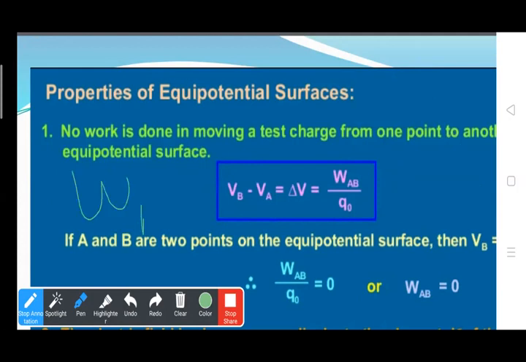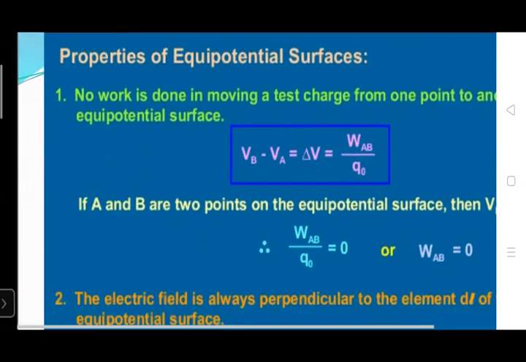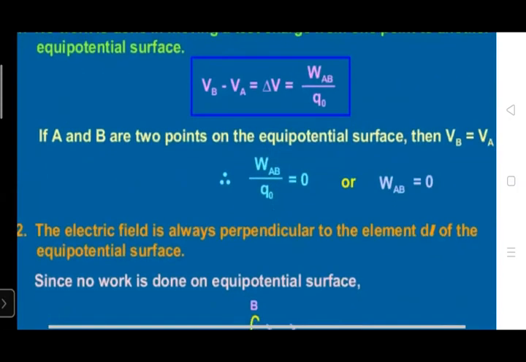Work done in bringing a charge from A to B will be equal to 0. So from the first property, when we take a charge from one point to another on an equipotential surface, no work is done. I think this point is clear to all of you.